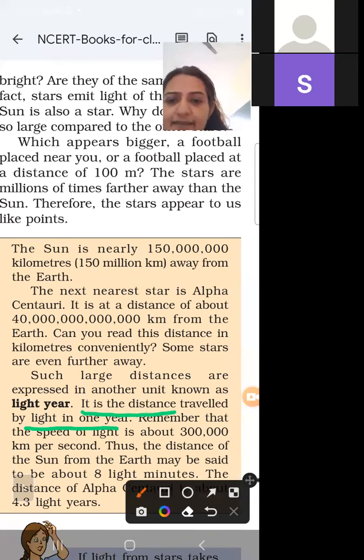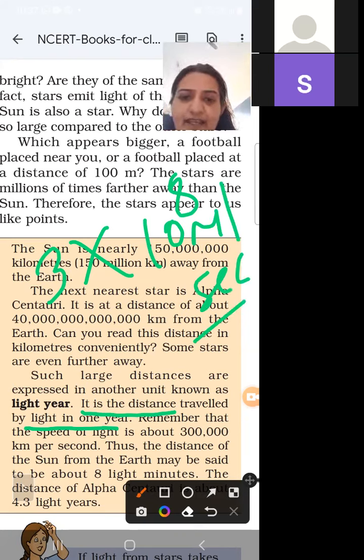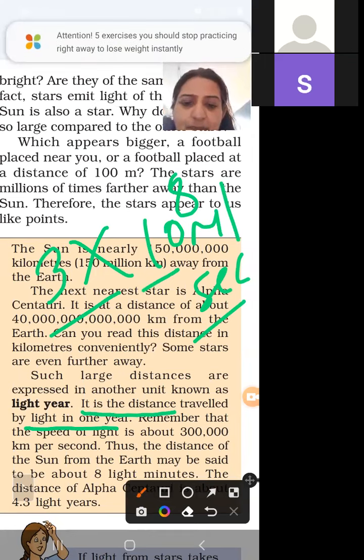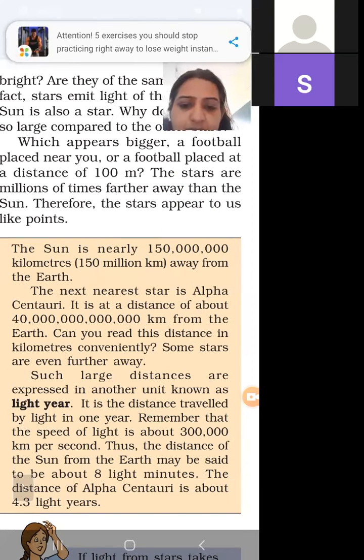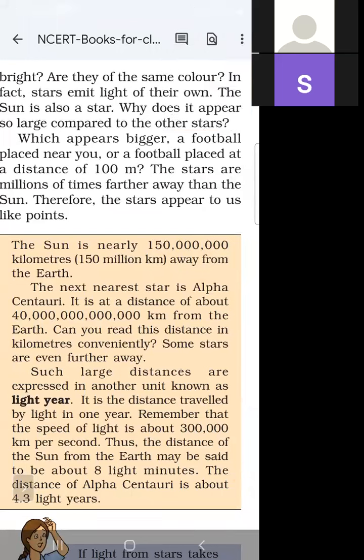So what is the speed of light? 3 multiplied by 10 raised to the power 8 meters per second. And what is the distance of the Sun from the Earth?